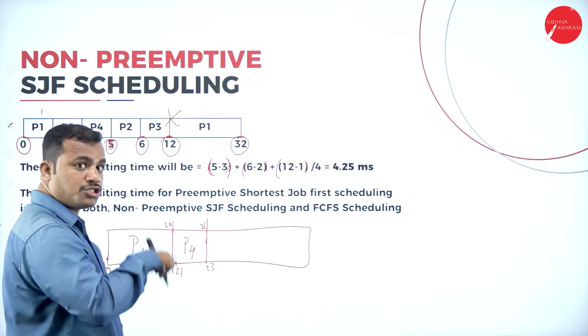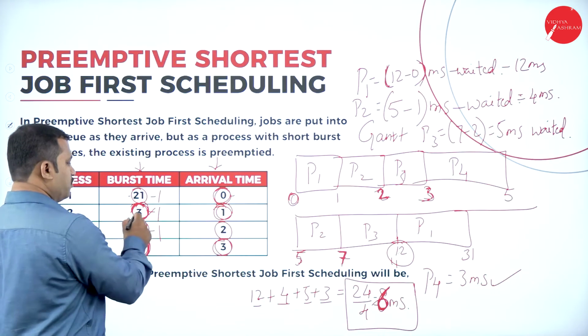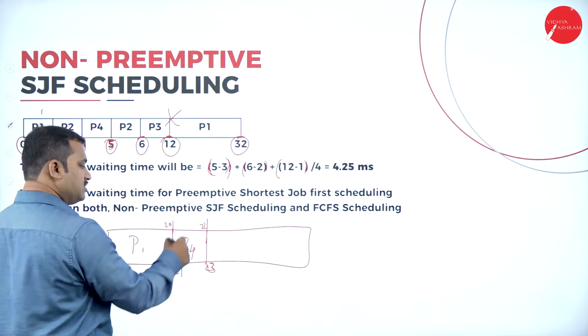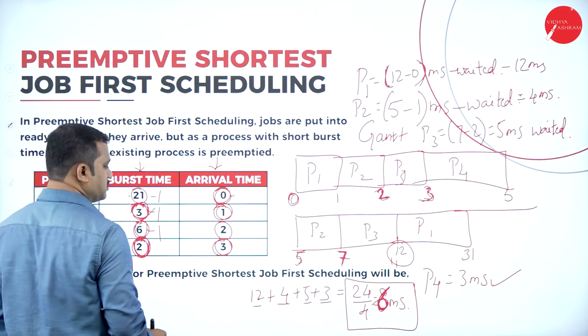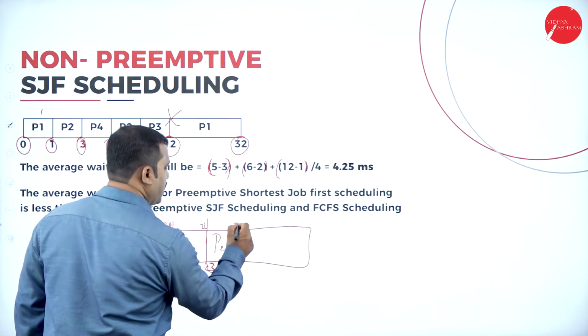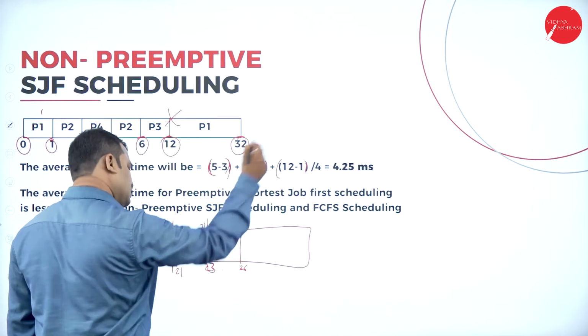The next shortest job, 3 milliseconds, is P2. P2 has already come by this time, 23 milliseconds. So, P2 requires how many milliseconds? 3 milliseconds. So, 23, 24, 25 is completely taken by this P2. So, the 26th begins with the next process.